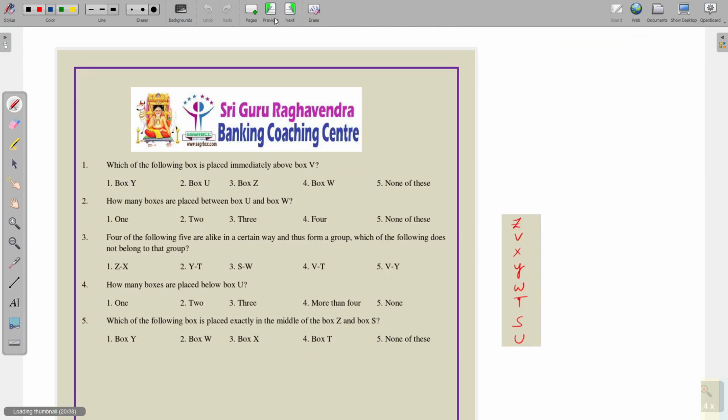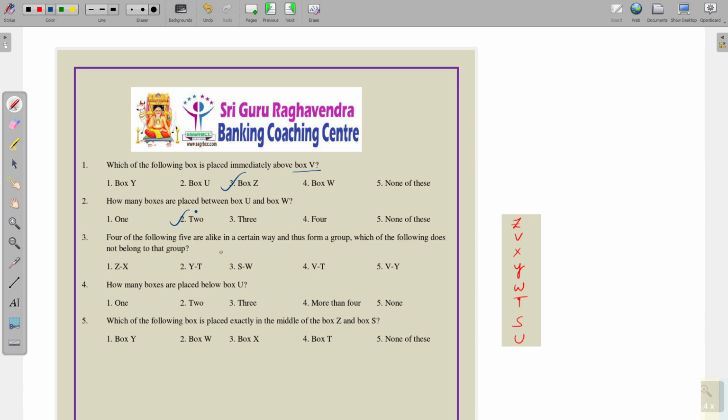Let's move on to the questions. See the first question: which of the following box is placed immediately above box V? Immediately above we have Z here. Next, how many boxes are placed between box U and box W? Between U and W there are totally 2 boxes.